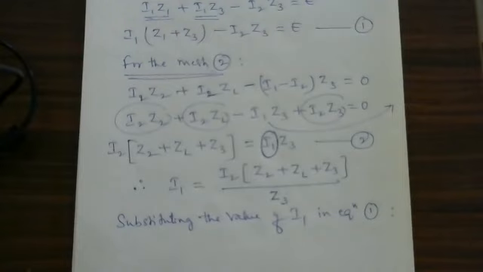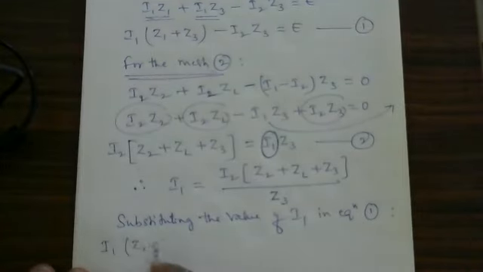So substituting the value of I1 in equation number 1. This is equation number 1, so I will write equation number 1 first: I1 into (Z1 plus Z3).